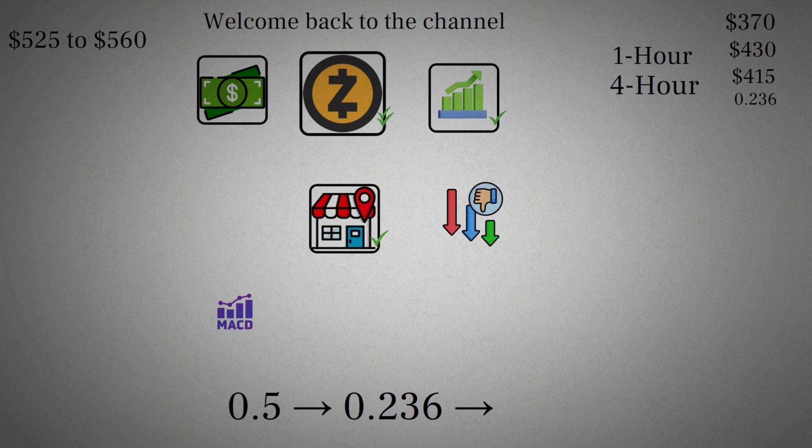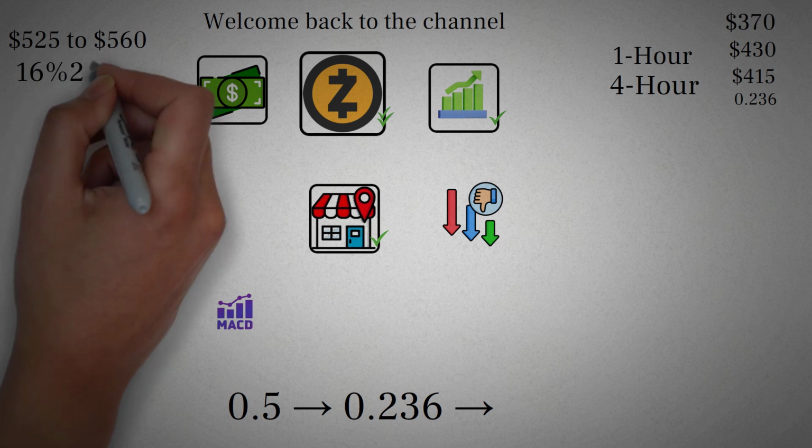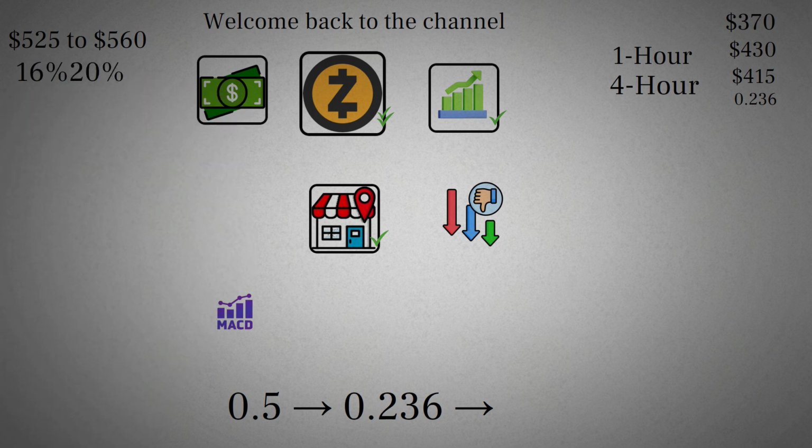Bigger picture, why Zcash isn't the best risk-reward. Yes, Zcash could rally 16, 20, or even 25%, and that would be a solid short-term move. However, Zcash already had a massive rally earlier. This phase looks more like consolidation than a fresh expansion. Risk-reward is no longer asymmetric. This is where Dash becomes far more interesting.